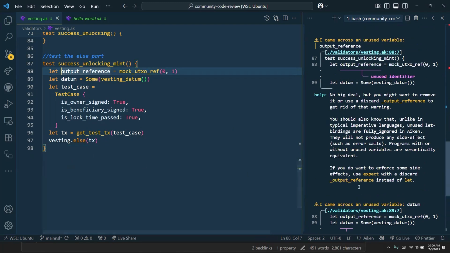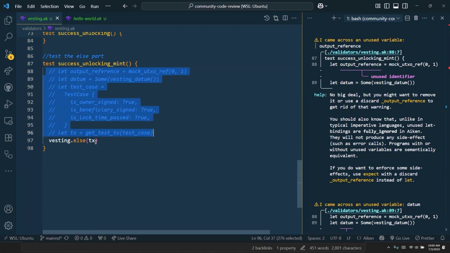Everything inside that second test you can comment out, except for the last transaction, the vesting.else transaction. Instead of the last one, you can just pass it a string. Who cares, because they're not doing anything. It just needs something. Make it a string.